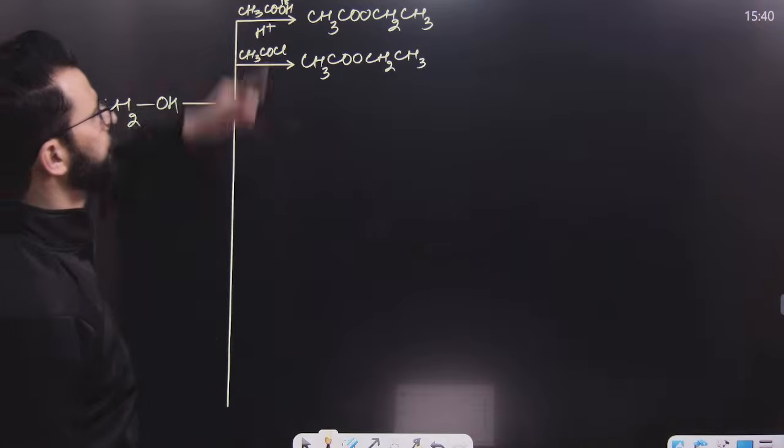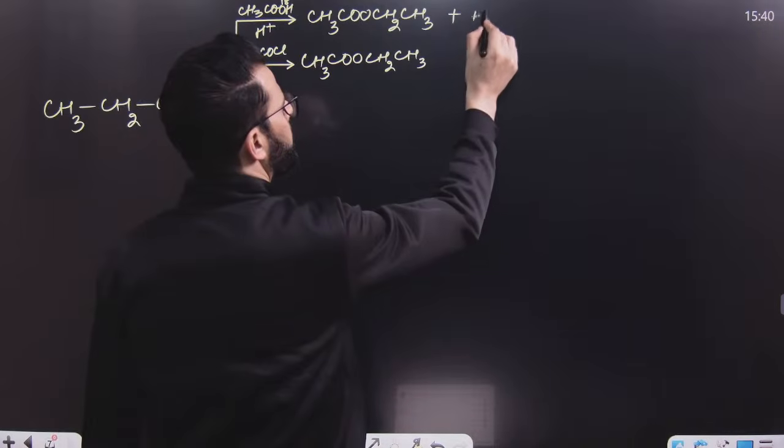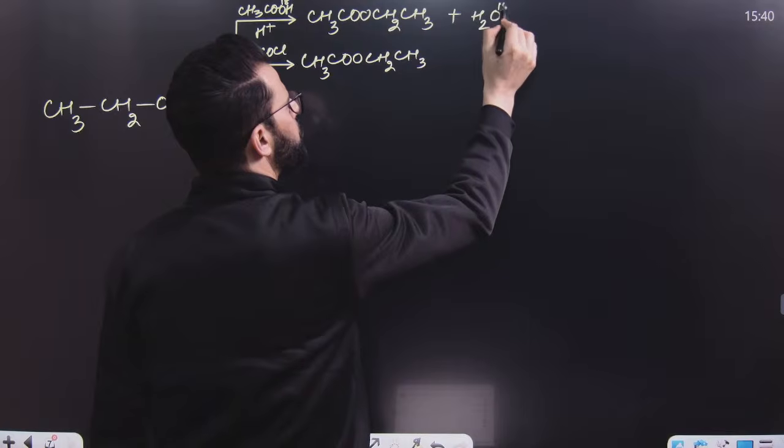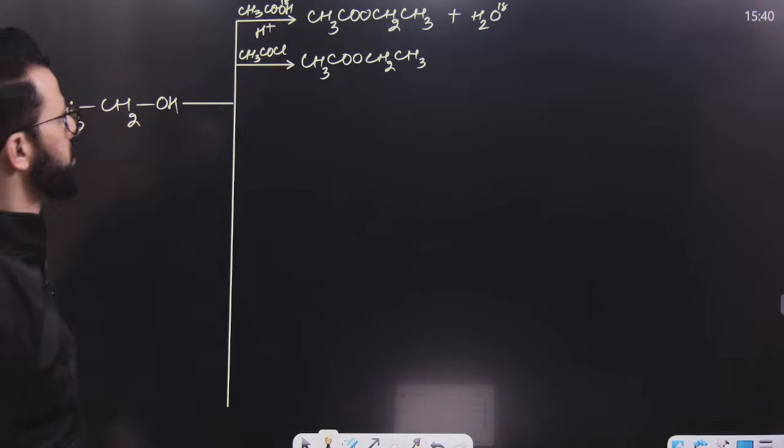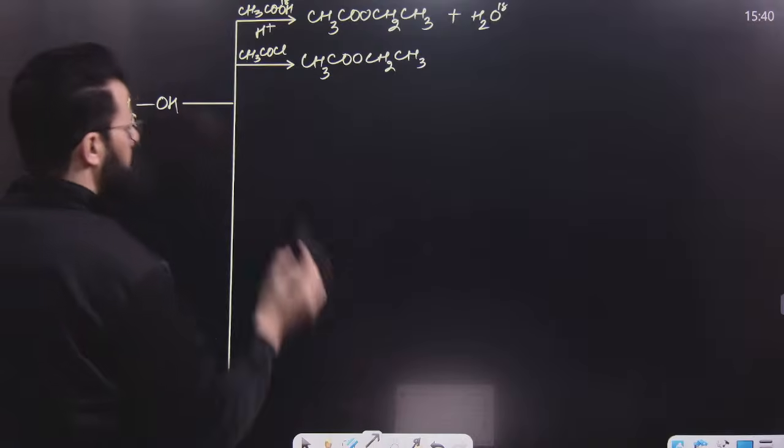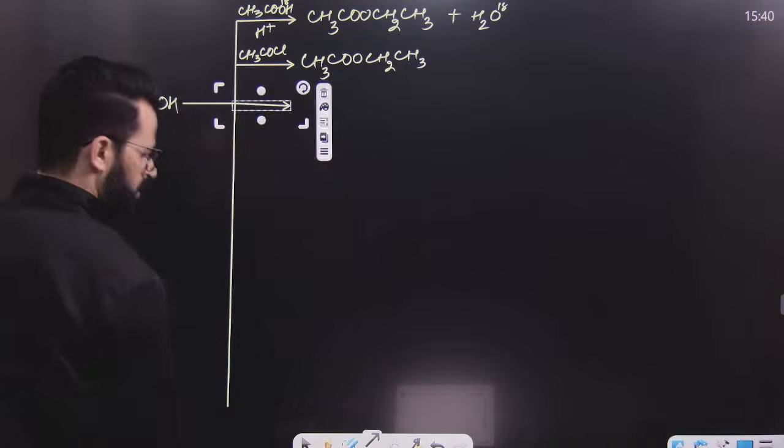That means we will get water over here, and in that water the oxygen is O18, because OH came from this and H came from this. Okay, once again an ester is formed.